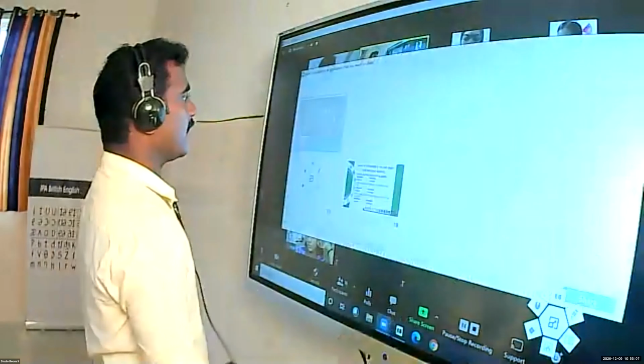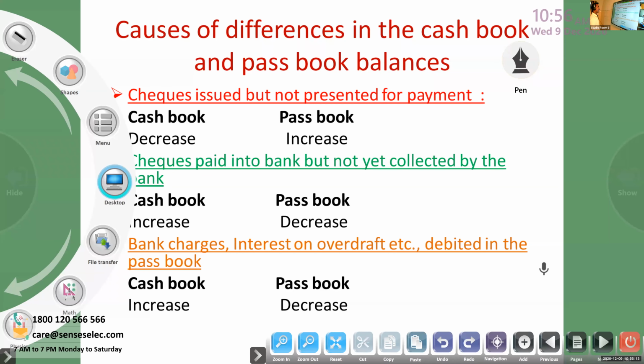So now we will study the causes of difference between cash book and passbook. So already I said, if there is a difference, some reason may be there. So what are the reasons that will lead to difference between cash book balance and passbook balance?